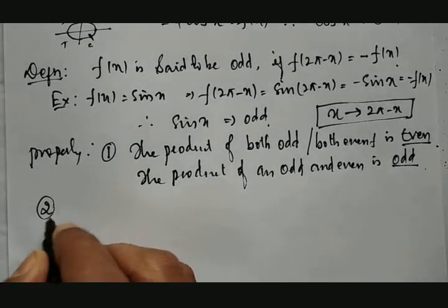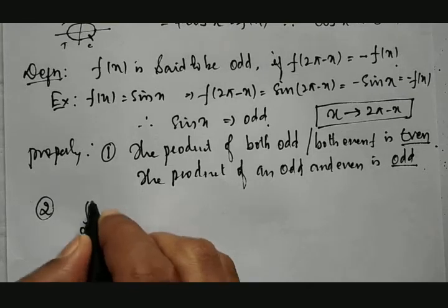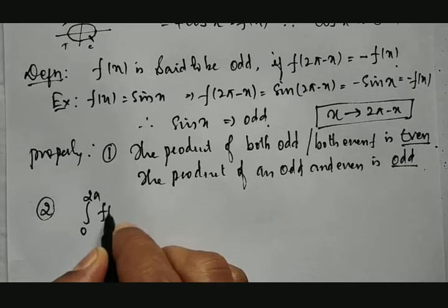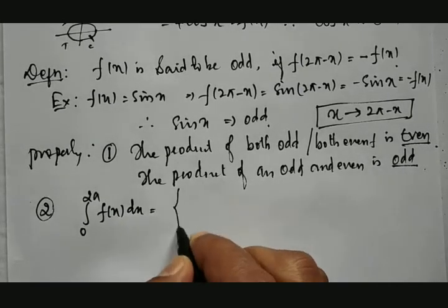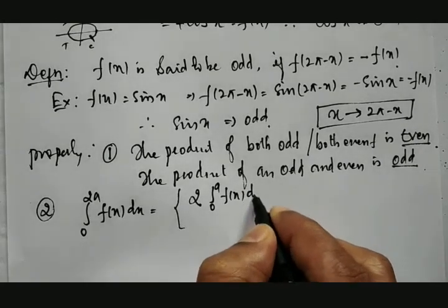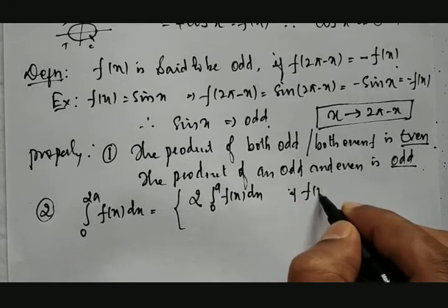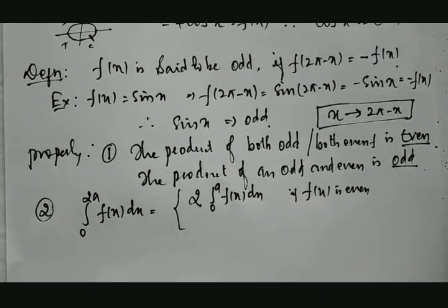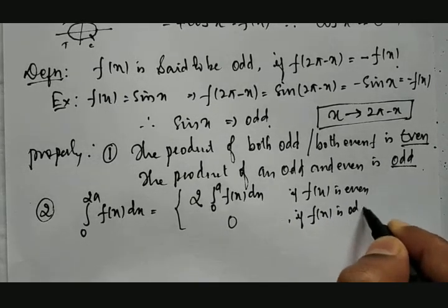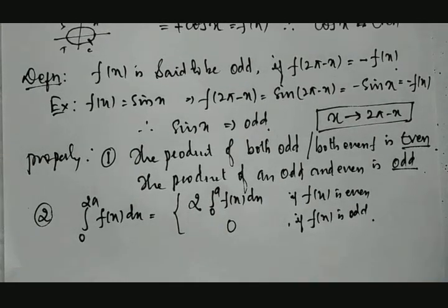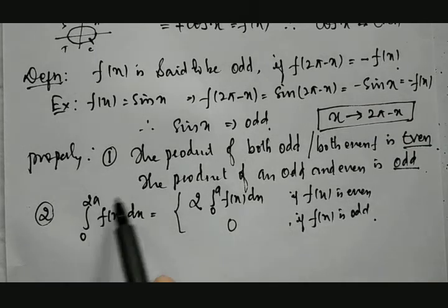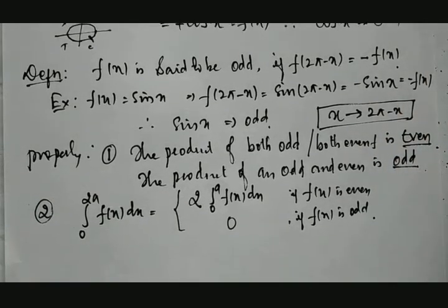Then what about the second property? The second property says, the integration between 0 to 2a of f of x with respect to x is equal to 2 times the integration between 0 to a of f of x dx if f of x is even. Otherwise it will become 0 if f of x is odd. This is already discussed. Previously we discussed between minus a to plus a. Here it is 0 to 2a because the range is 0 to 2 pi.